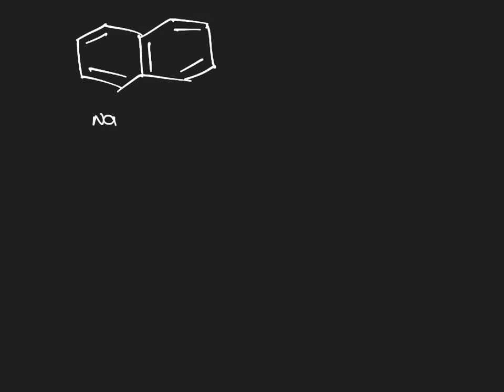Let's take naphthalene, the second example. The compound name is naphthalene. If you look at naphthalene, the first condition, whether it is satisfied: yes, it is a cyclic molecule.